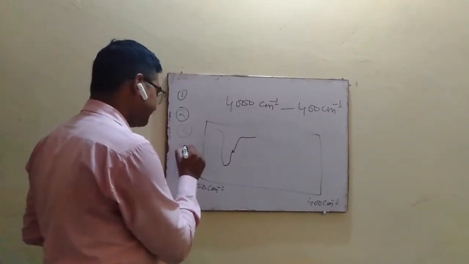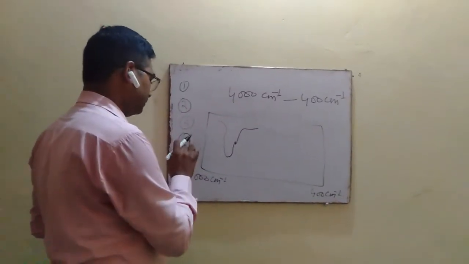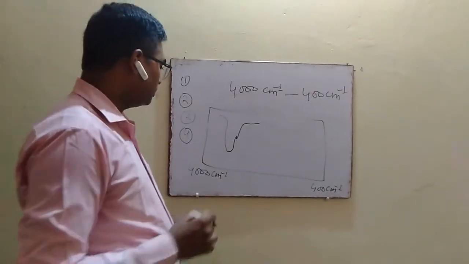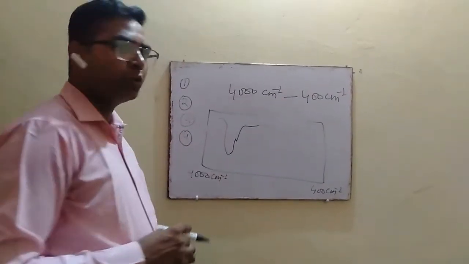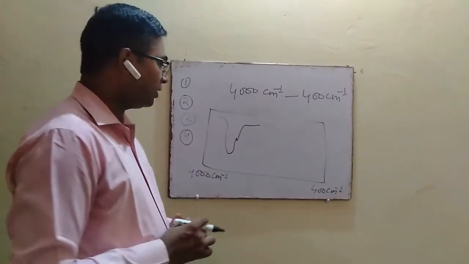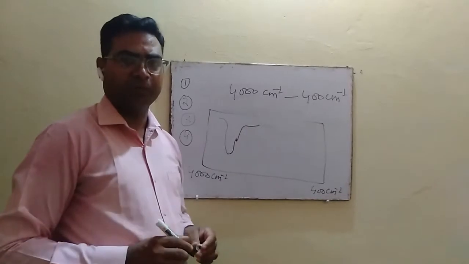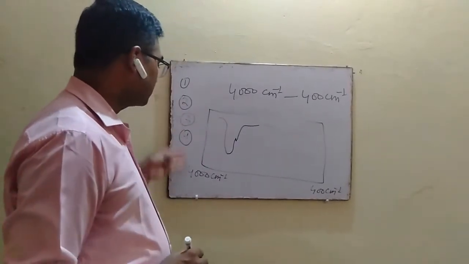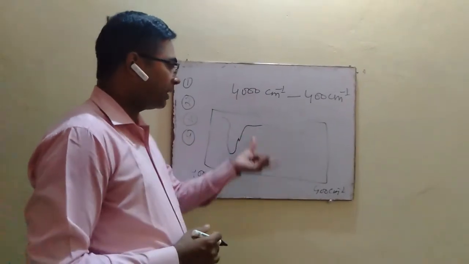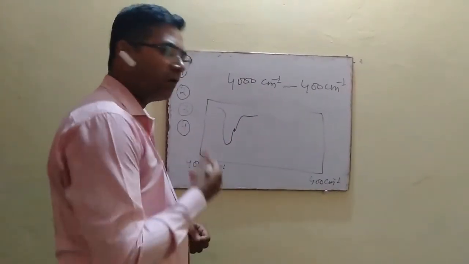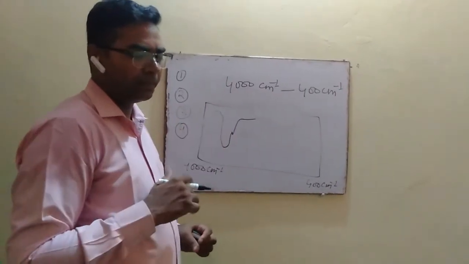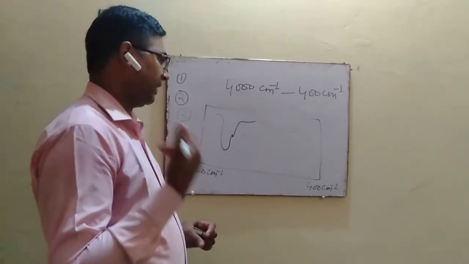Point number 4, those vibrations which do not change the dipole moment of the molecule will not appear in the IR spectrum of the molecule. So these are the points by which the number of bands in the IR spectrum is found less as compared to the number of bands that should appear as per their theoretical value.